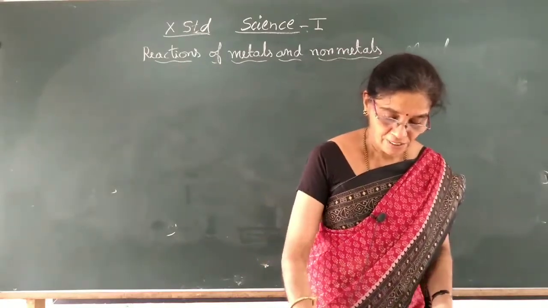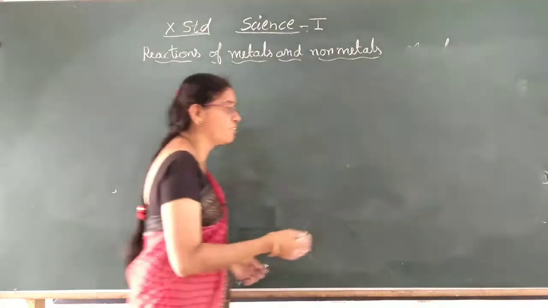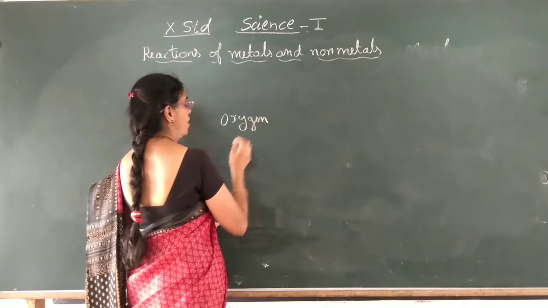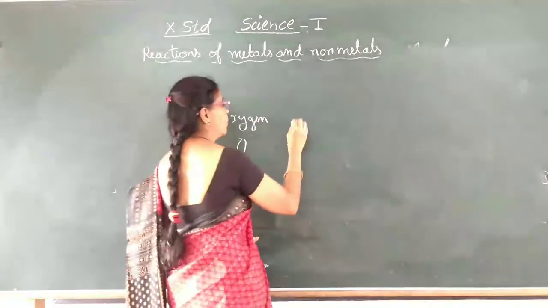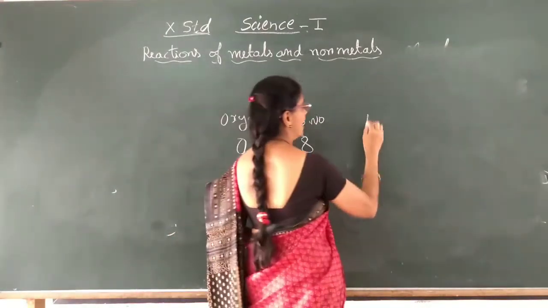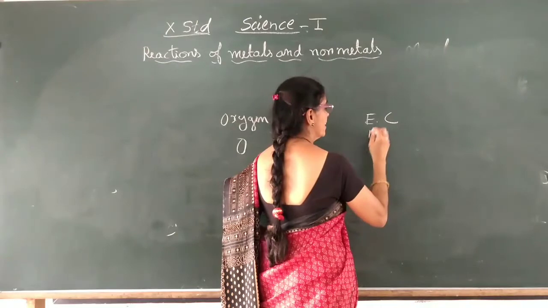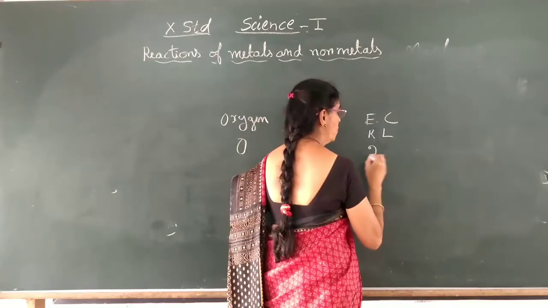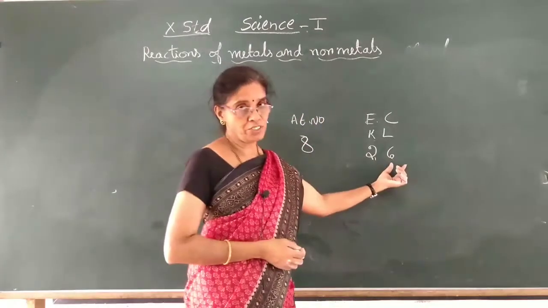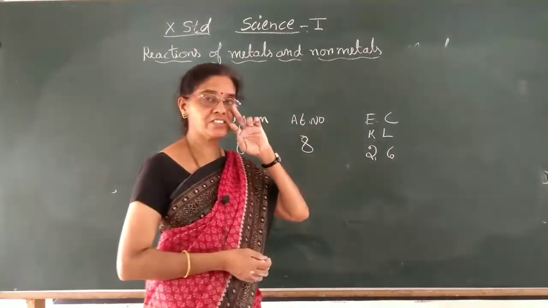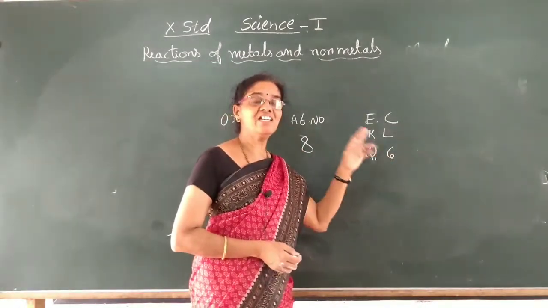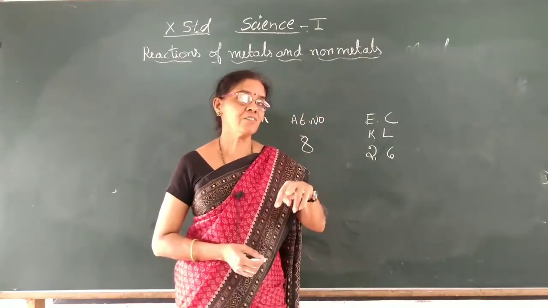I will give the ion formation of oxygen so that it will help you to draw this. Oxygen symbol is O, atomic number of oxygen is 8. So electronic configuration is K shell 2 and L shell 6. Now the valence shell is the L shell, the outermost shell, and it has 6 electrons. Now to get the octet structure, it needs 2 electrons, right?